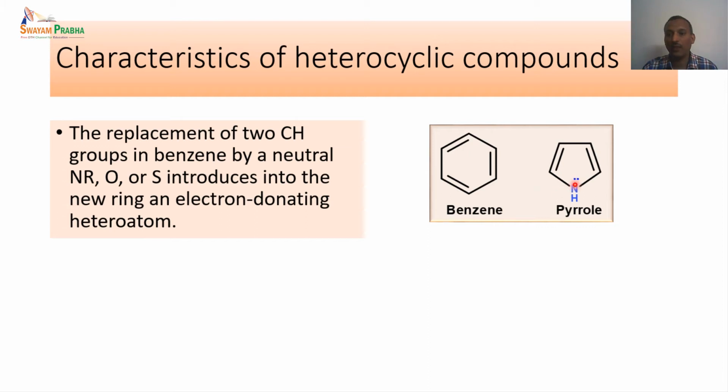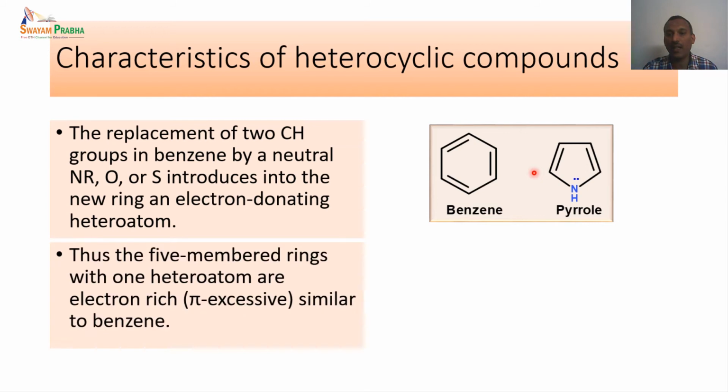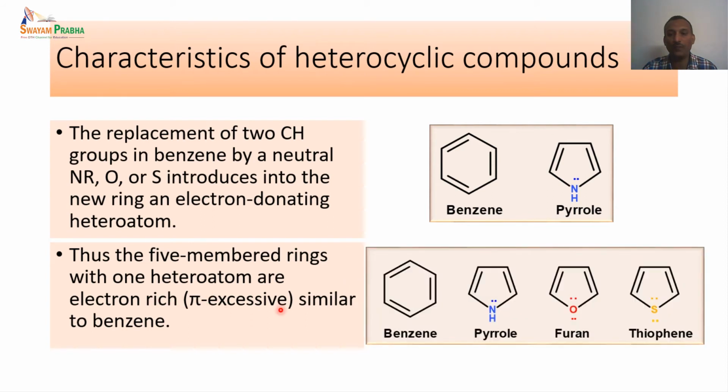In this particular case, the lone pair of electrons on the nitrogen can be given to the heterocyclic system and make it highly reactive. So in other words, the 5-membered rings with one heteroatom are electron rich, that is pi excessive, similar to benzene. That is the reason these compounds, pyrrole, furan and thiophene, react much better than benzene in many of the electrophilic substitution reactions that we will be seeing soon. This is because the lone pair of electrons on the heteroatom is participating in the pi cloud formation.